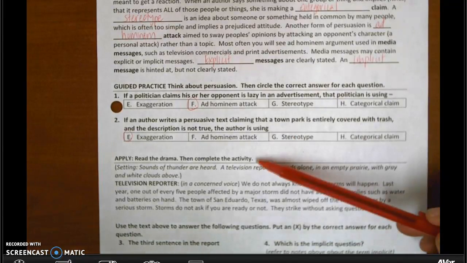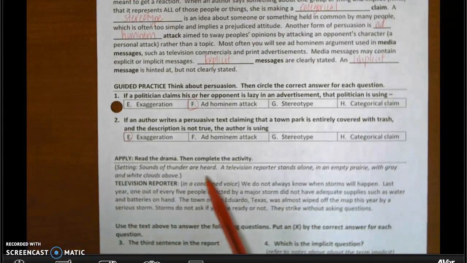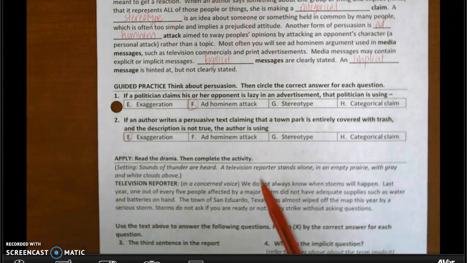Read the drama, then complete the activity. Setting: sounds of thunder are heard. A television reporter stands alone in an empty prairie with gray and white clouds above. Television reporter, in a concerned voice: We do not always know when storms will happen. Last year, 1 out of every 5 people affected by a major storm did not have adequate supplies such as water and batteries on hand. The town of San Eduardo, Texas was almost wiped off the map this year by a serious storm. Storms do not ask if you are ready or not. They strike without asking questions. That was my serious voice.